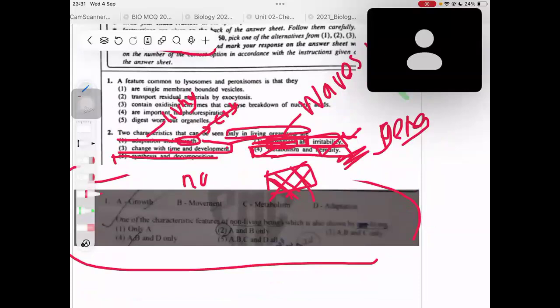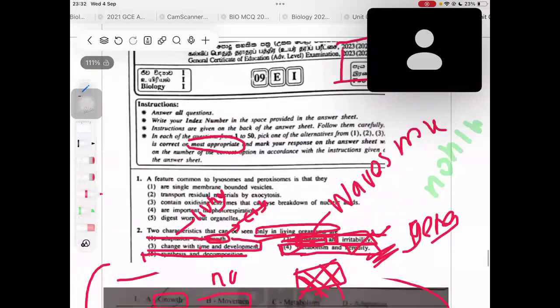Now look at this question. This is one of the papers that I have done. One of the characteristic features of non-living beings, which is also shown by living. That means one of the characteristic features of non-living beings which is shown by living. I will tell you the answer for that. That is actually growth and movement, right? Growth and movement are the answers for that. They are shown by non-living things as well as living beings, right?